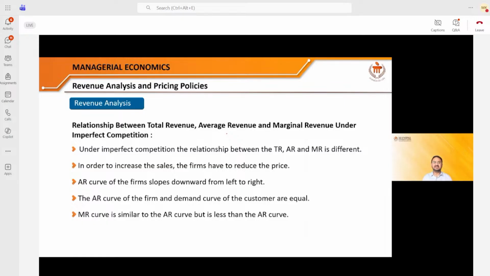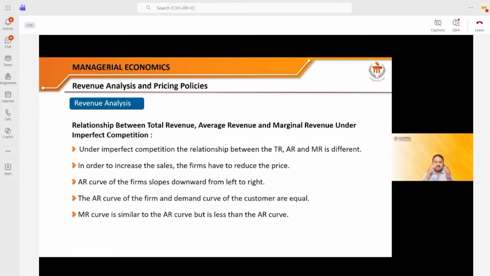Steel companies are few because huge investment is required. So few companies are taking care of the demand of the entire people. That market is an oligopoly market. But sometimes monopoly is also there. Monopoly is the kind of market where there is just one company, like Indian Railway. Just one company is selling the product to everyone. So monopoly, oligopoly, and monopolistic competition, all three are examples of the imperfect market. My job is not to tell you the difference between monopoly, oligopoly, and monopolistic competition here in this class.